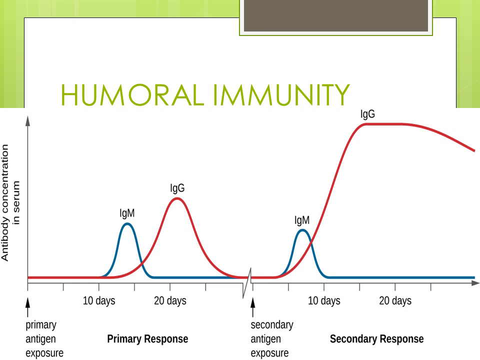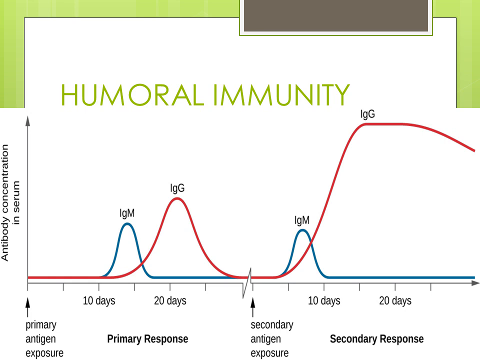When we talk about the primary response, it occurs when we encounter an antigen for the first time. Like nowadays, most of us are encountering the coronavirus, the COVID antigen. So this is the primary response.